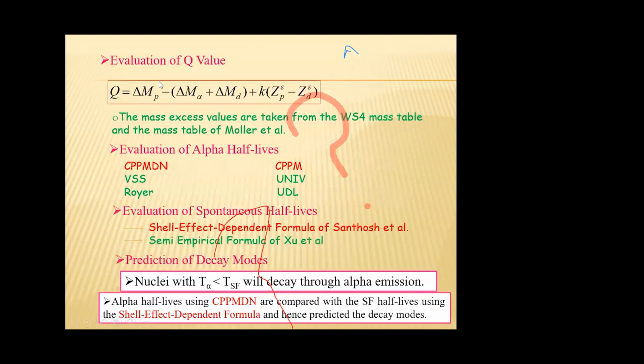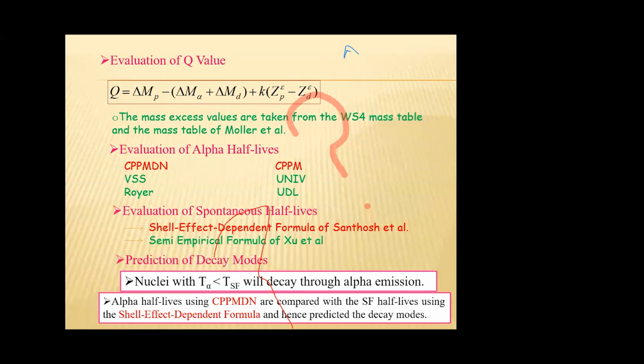The expression to calculate the Q value in alpha decay: Q value is delta MP minus delta M alpha minus delta MD. The last term is the correction term. Delta MP is the mass excess of the parent nucleus, delta M alpha is the mass excess of the alpha particle, and delta MD is the mass excess of the daughter nucleus.